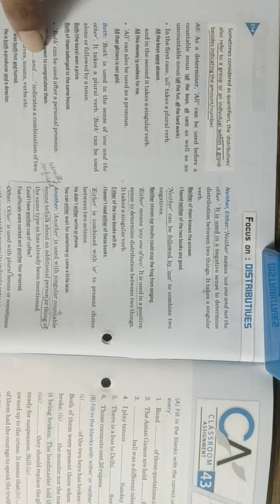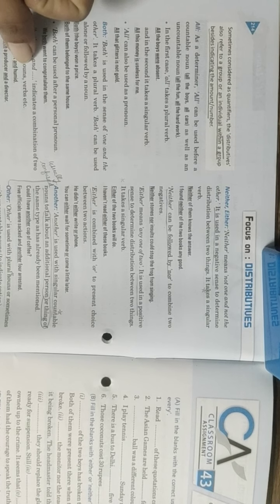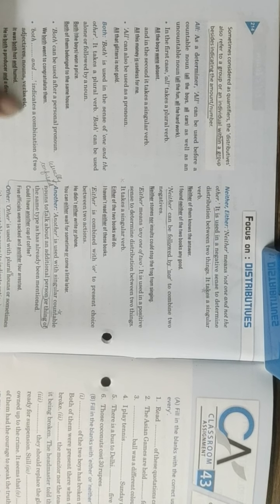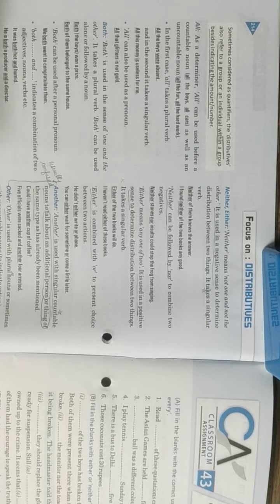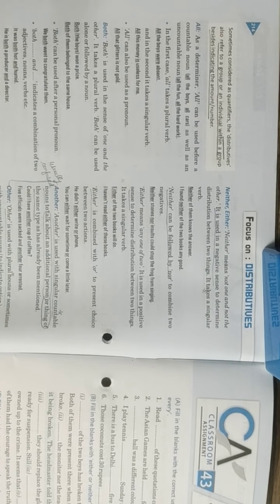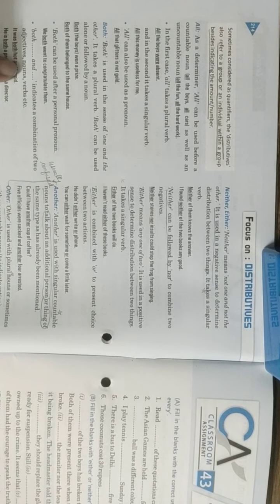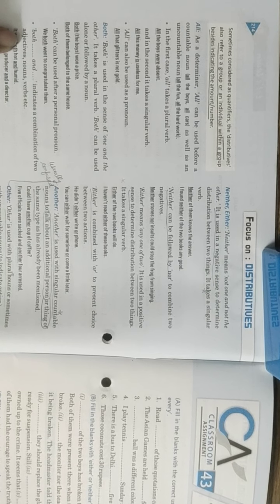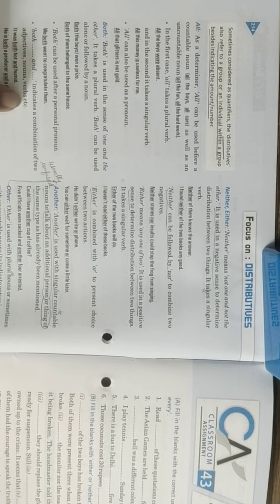Next, both and, actually it is a conjunction also, a joining word. Both is also used with and, indicates a combination of two adjectives, nouns, verbs, etc. For example, if I say both my mom and dad, I can use both my sister and brother. So it refers to nouns also, it refers to verbs also, it can refer to adjectives also, and the like. It could be an adverb also, it could be many other things here.